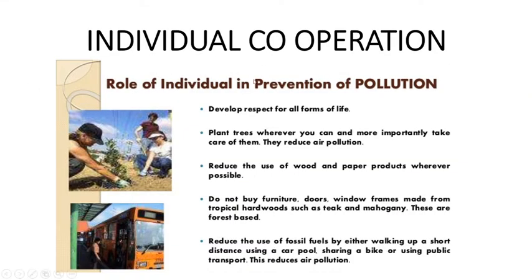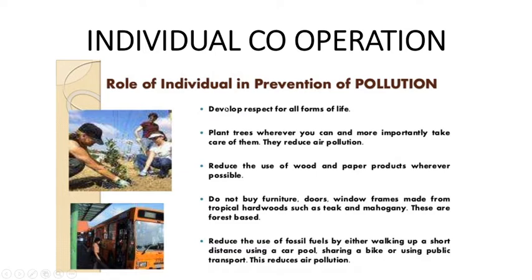Now, individually, how can we cooperate? What is the role of an individual in the prevention of all these three pollutions, because just now we have seen all three are interlinked. So what we can do is develop respect for all forms of life. Don't think only about us. If we are not farmers, what is our concern about the soil? Only if the farmer grows crops will we eat.